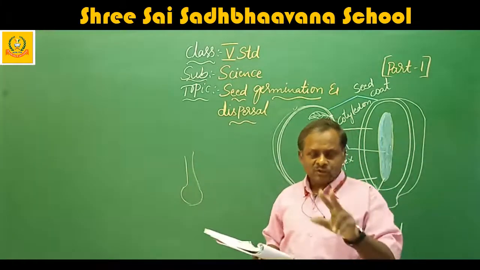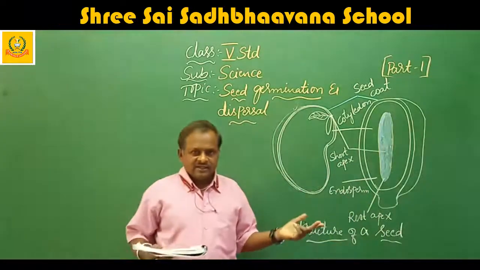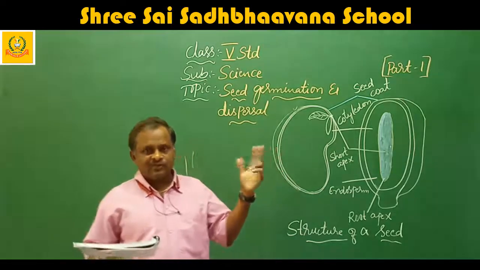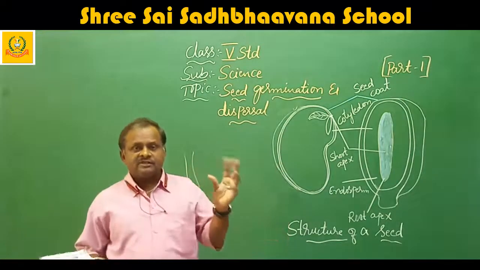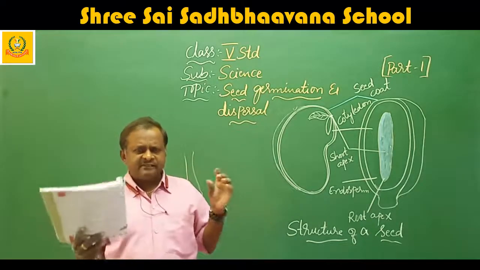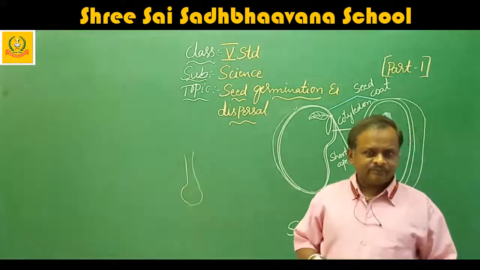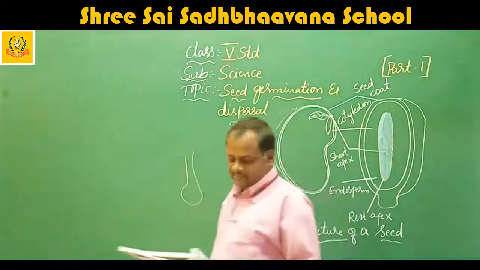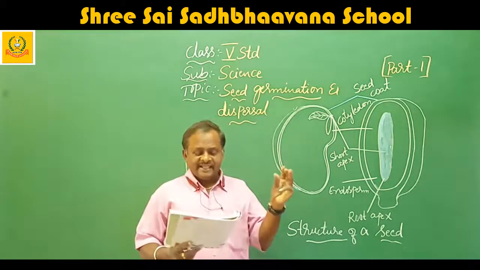That means 1 becomes 2, 2 becomes 4, 4 becomes 8, 8 becomes 16, 16 becomes 32, 32 becomes 64, 64 becomes 128, like that. It divides and forms the structure. In every living being, the same type of cell division is taking place, multiplying themselves and forming the embryo.